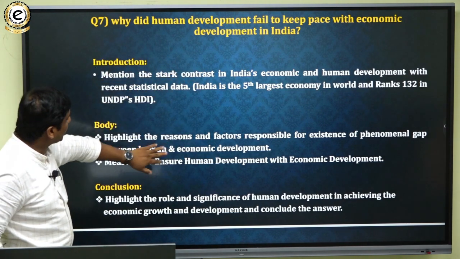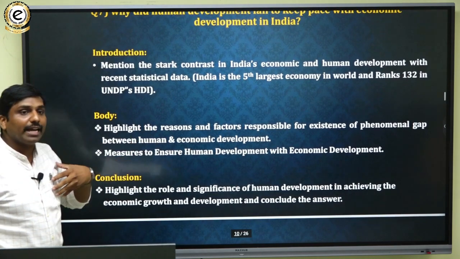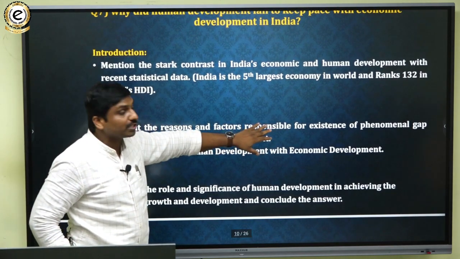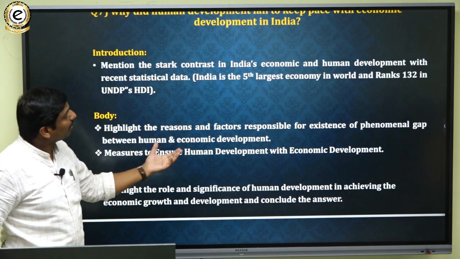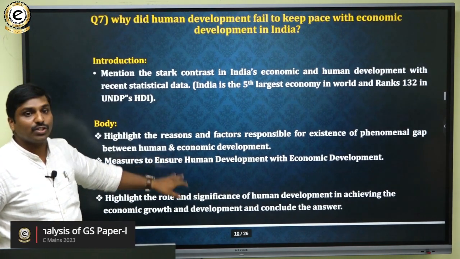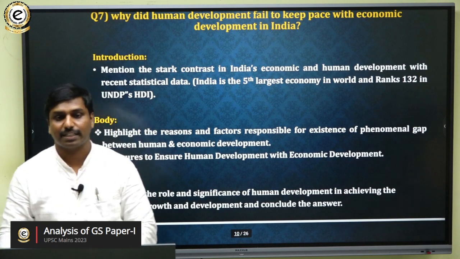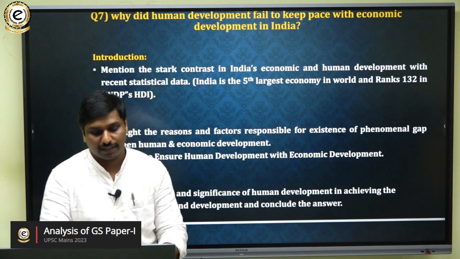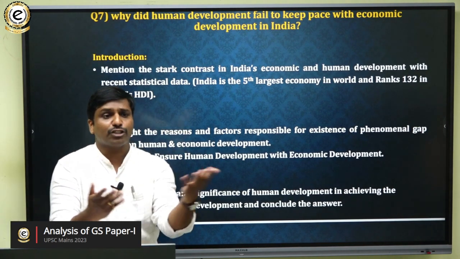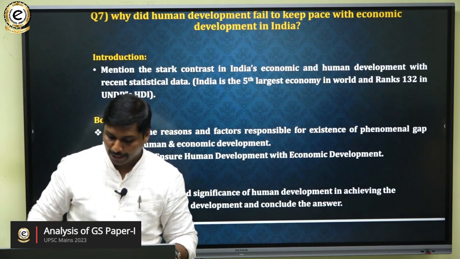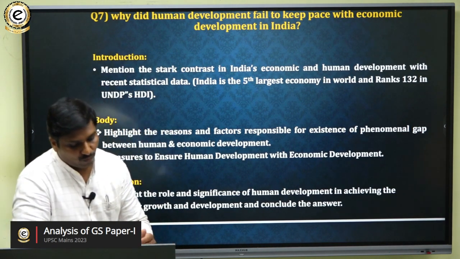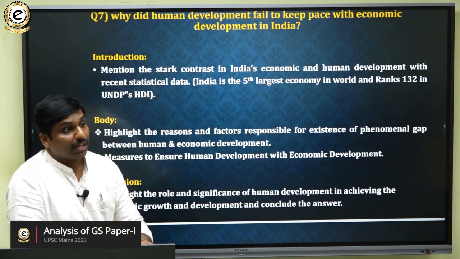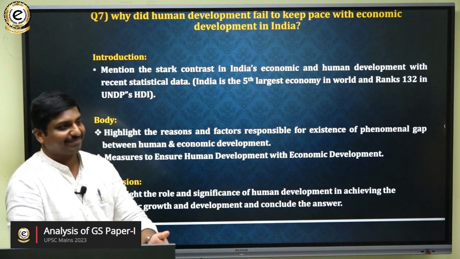Then the question is asking why there are disparities. So you have to mention and highlight the reasons and factors responsible for this gap. There you have to talk about the two aspects: factors responsible for the existence of a gap between them.